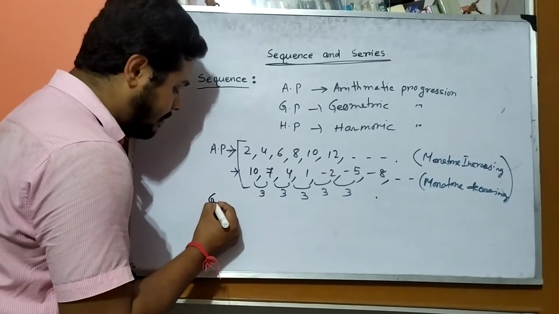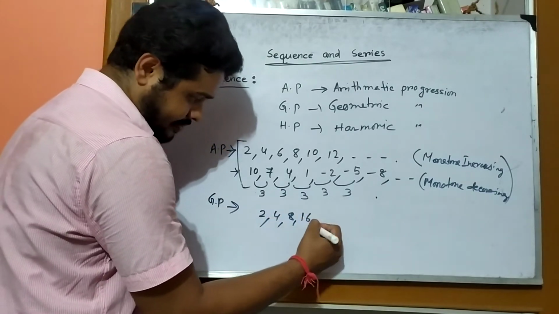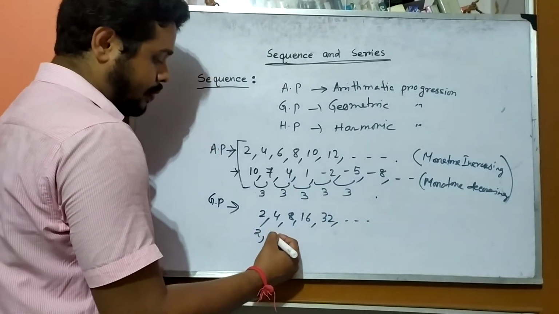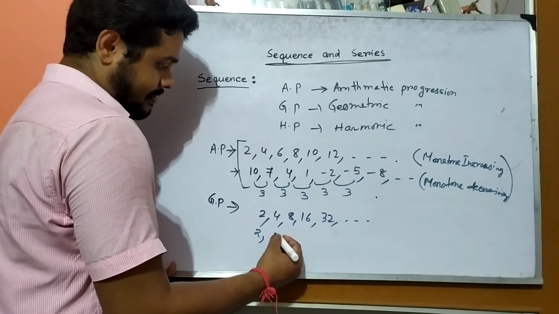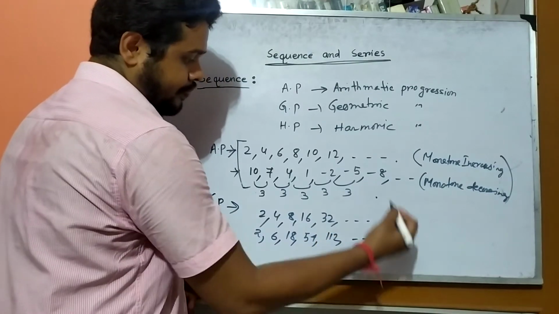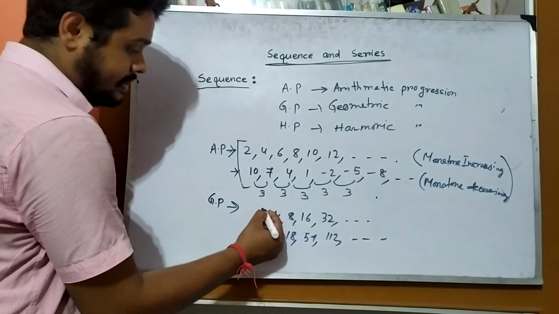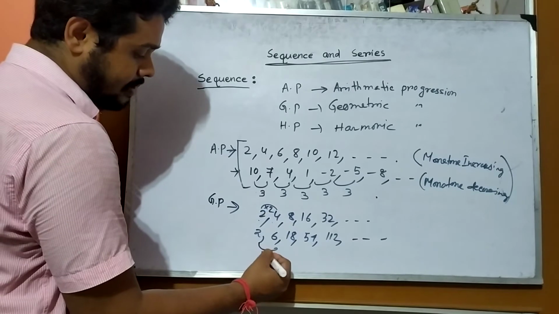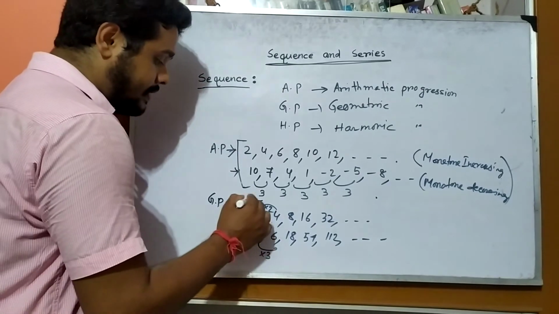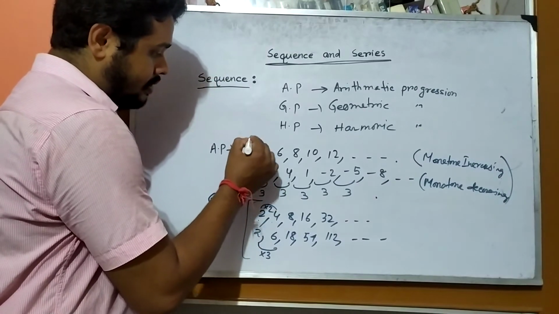Now I am giving some examples of GP. Already I gave 1, 2, 4, 8, 16, 32 like that. After that, suppose 2, 6, 18, 54, and so on. See, here each term is multiplied by 3 to get the next term, and in the previous example each term is multiplied by 2. So these are the examples of GP. Okay, this time the multiplier is called the common ratio.